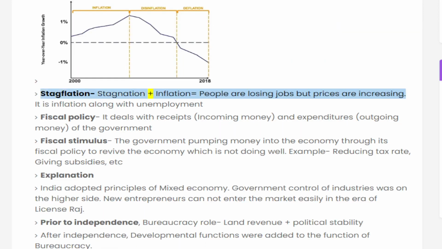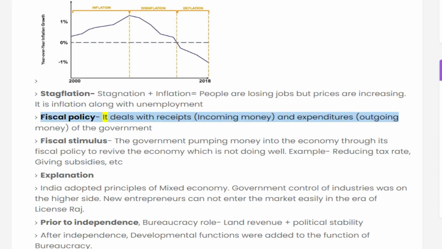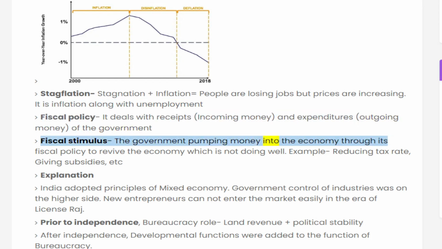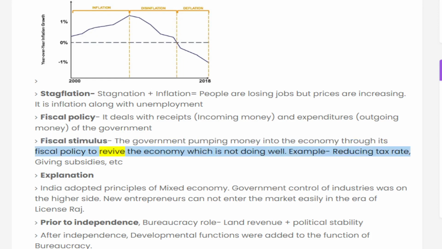Stagflation: stagnation plus inflation, which means people are losing jobs but prices are increasing. It is inflation along with unemployment. Fiscal policy deals with receipts, incoming money, and expenditures, outgoing money, of the government. Fiscal stimulus is the government pumping money into the economy through its fiscal policy to revive the economy, which is not doing well. Example: reducing tax rate, giving subsidies, etc.